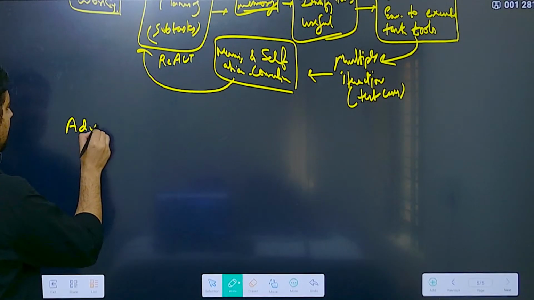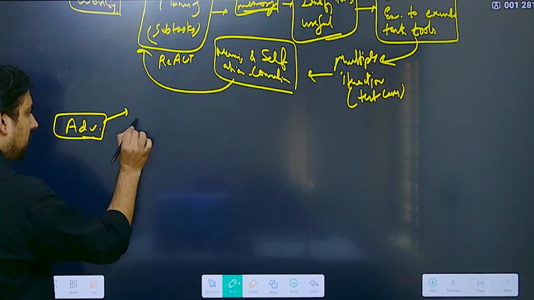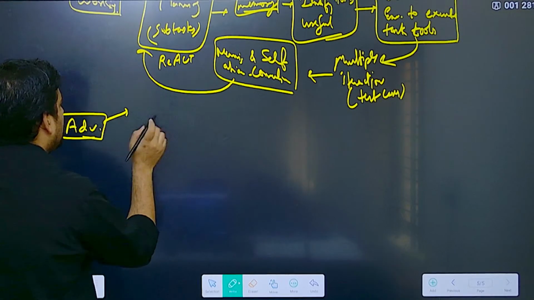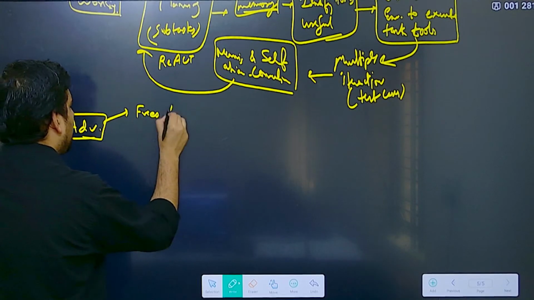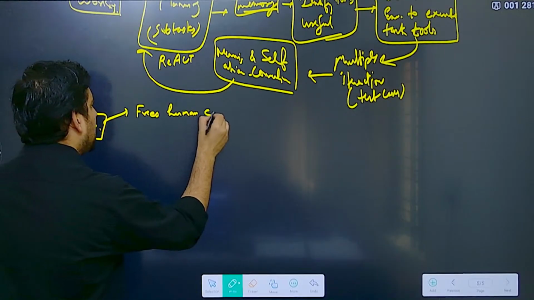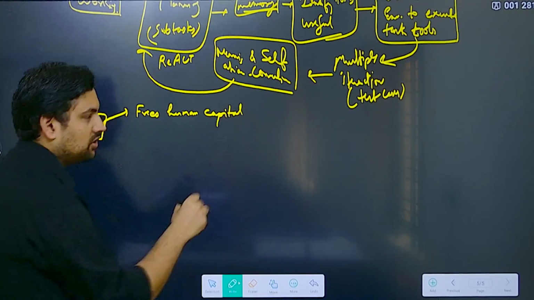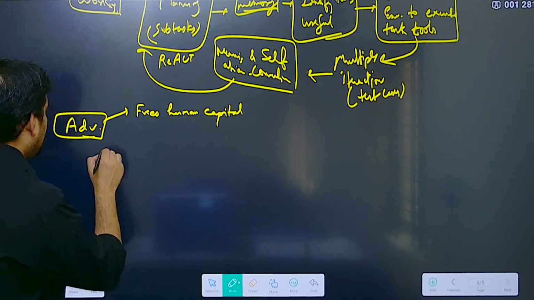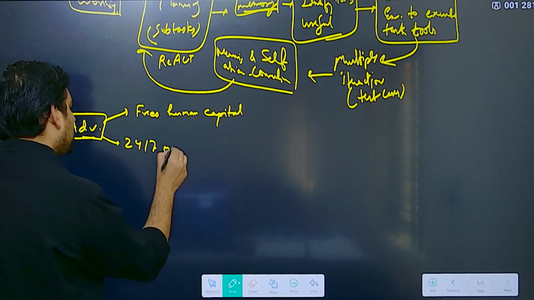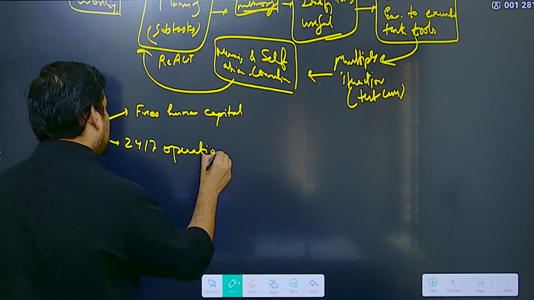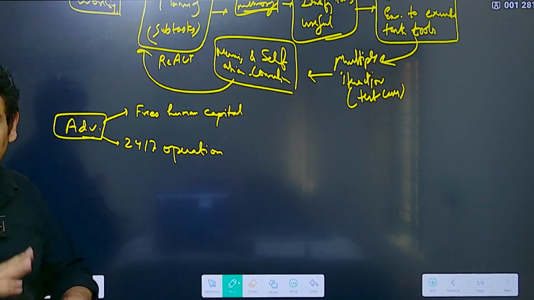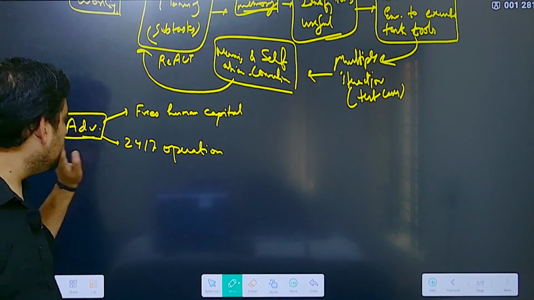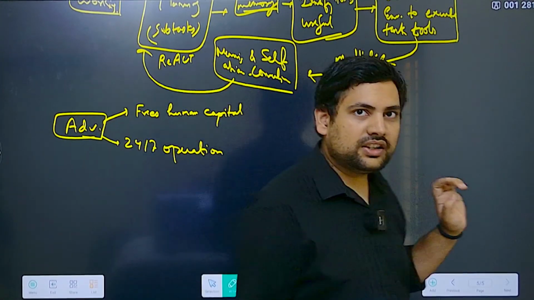First is advantages. What are the advantages? First is that this frees human capital. Many of the tasks that are repetitive in nature, this agentic AI can do. Then next is 24/7 operation. A human being will not work 24/7, but agentic AIs can do this, they can do discussion and everything, 24/7. This is another advantage that we have.